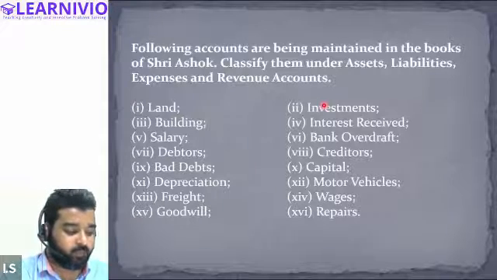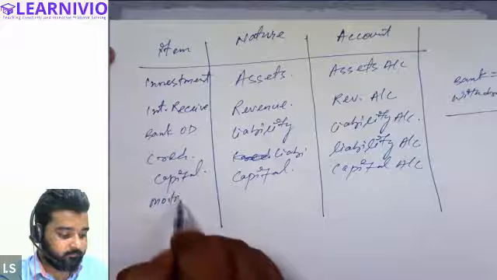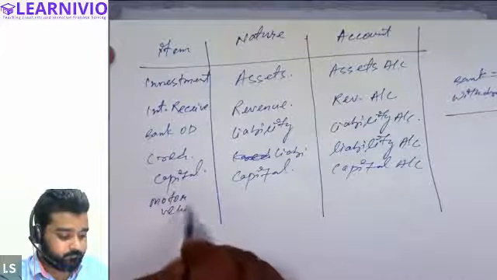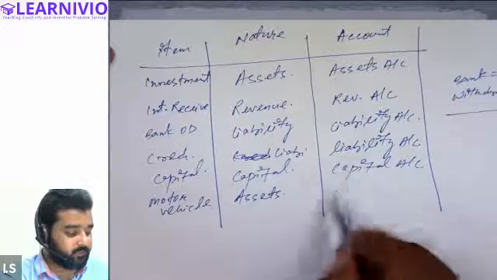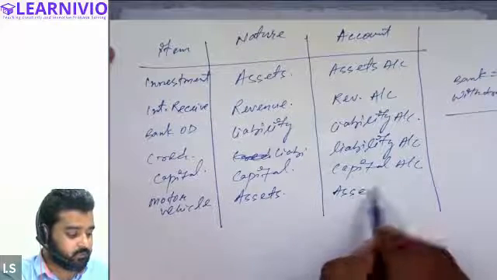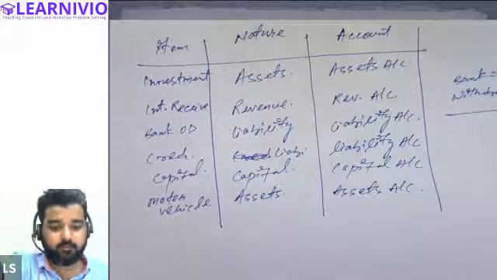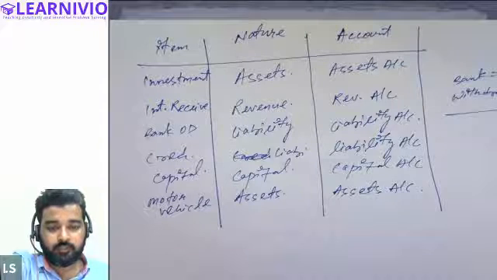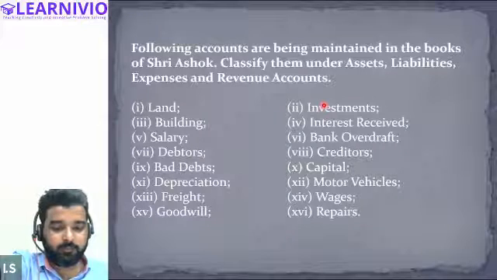Motor vehicle, tell me, what is motor vehicle? Assets. Very good. Because it is an asset, it will be recorded in the assets account. Simple. So in this example, we just had to identify which kind of item it is and in which account it will be recorded.